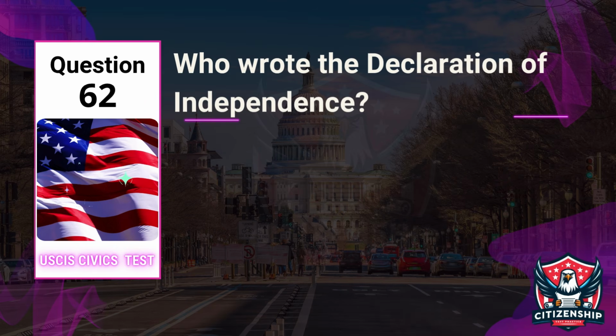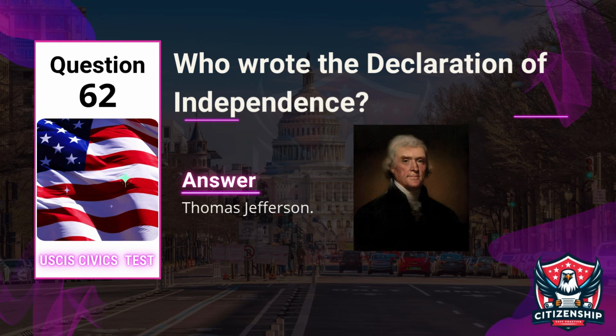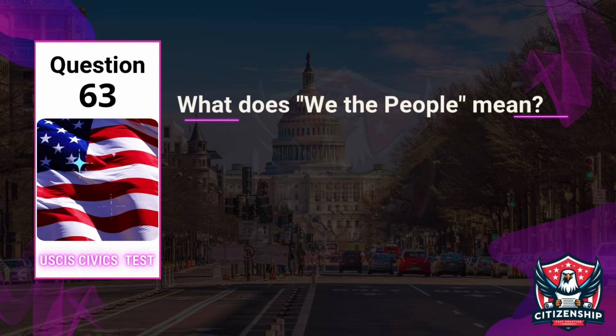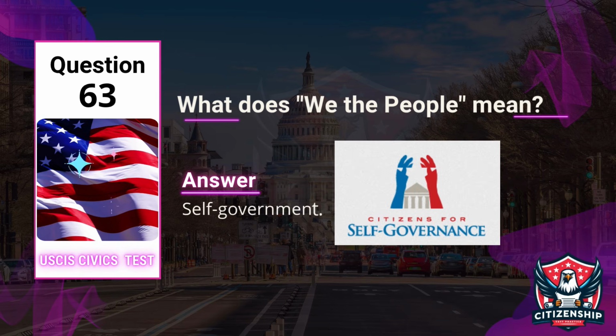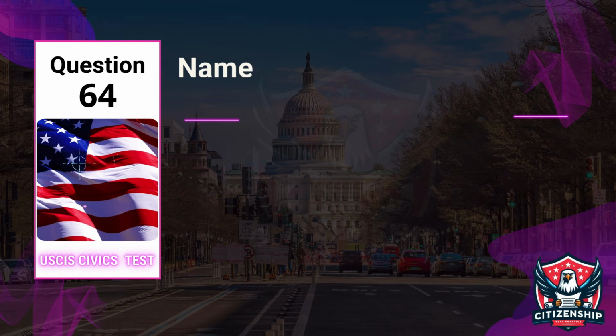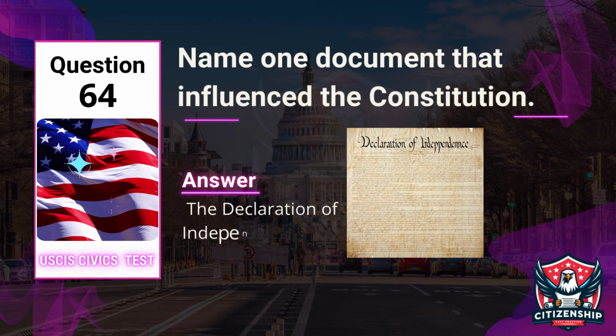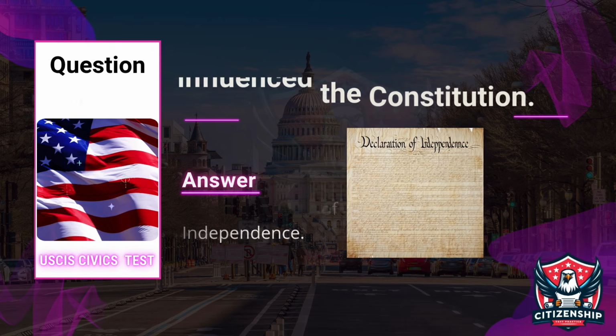Question 62. Who wrote the Declaration of Independence? Answer: Thomas Jefferson. Question 63. What does "we the people" mean? Answer: self-government. Question 64. Name one document that influenced the Constitution. Answer: the Declaration of Independence.